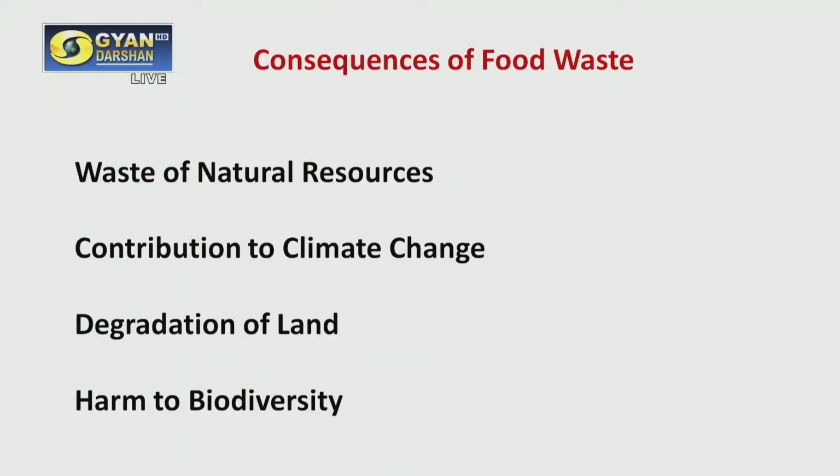We take in so much water, and after that if we are wasting the food, it is a waste. It does contribute to climate change, it leads to degradation of land, and of course it is a harm to biodiversity. So these are some of the consequences of food wastage which we have seen.